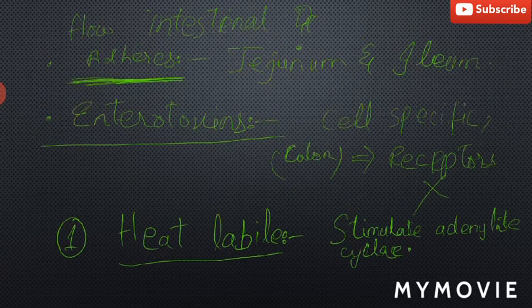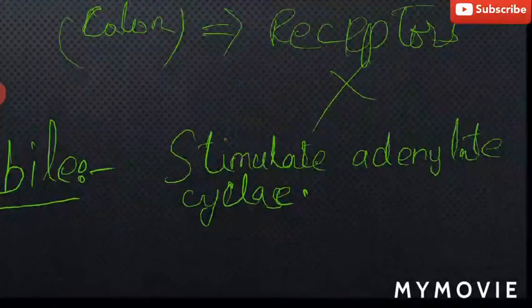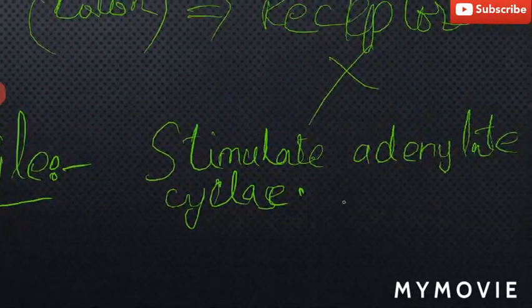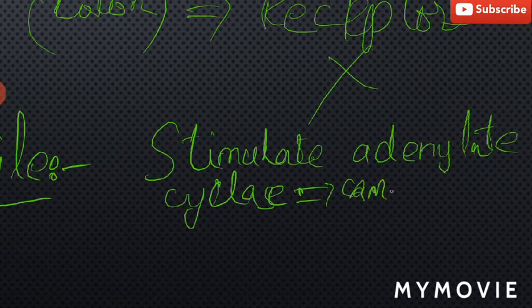What happens when adenylate cyclase is stimulated? ADP ribosylation of the G protein occurs, and cyclic AMP levels are increased.